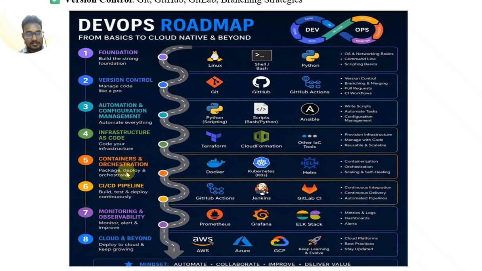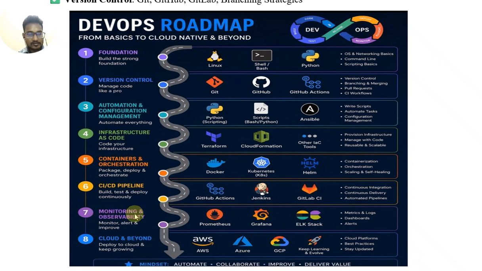Containers and orchestration: package, deploy, and orchestrate. Tools are Docker and Kubernetes. Containerization, orchestration, scaling, self-healing. CI/CD pipeline, continuous integration and continuous deployment: build, test, and deploy continuously. GitHub Actions, Jenkins, GitLab CI, continuous integration, continuous delivery, automate pipelines.